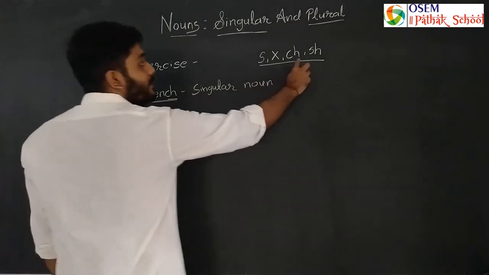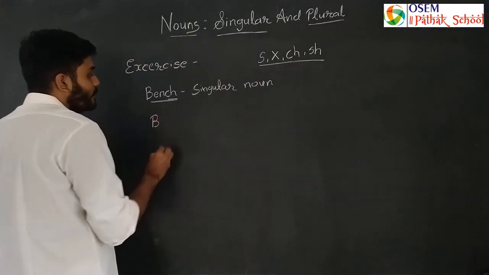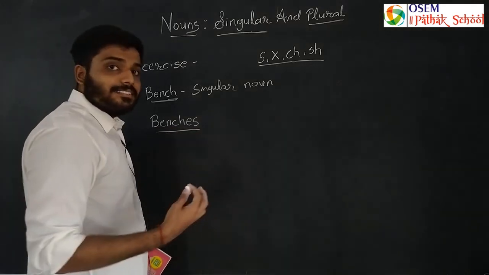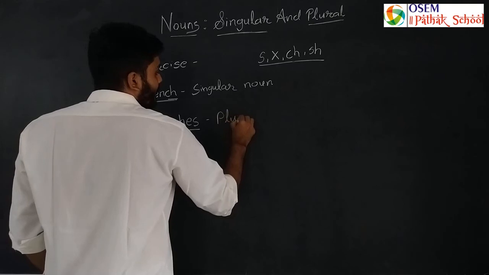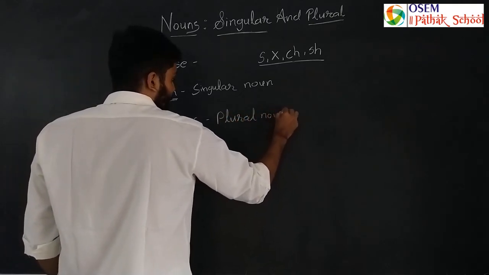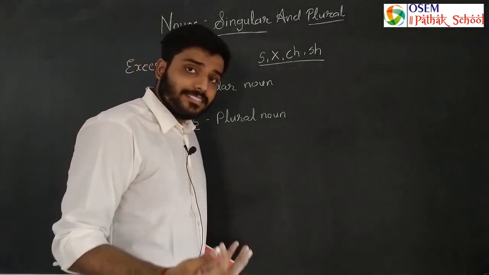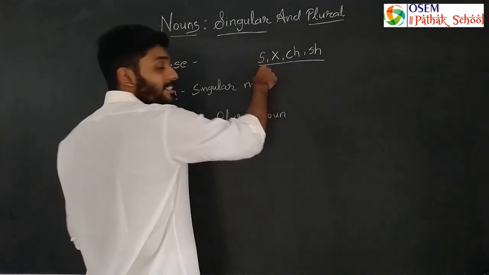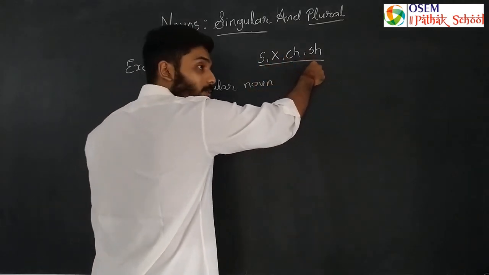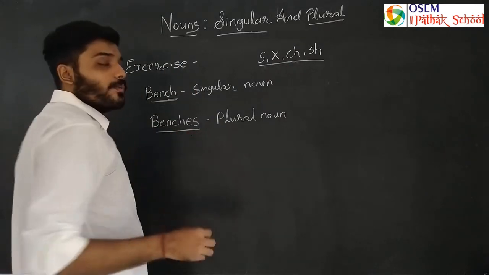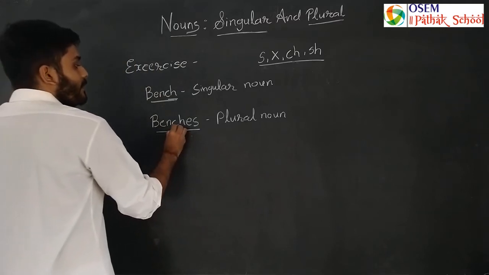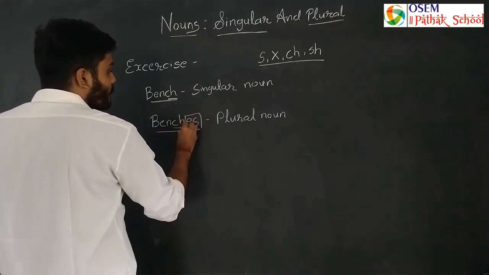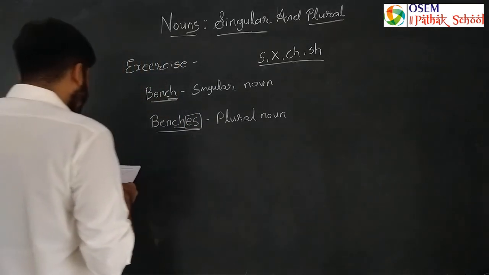So what is the spelling of this word, B E N C H, bench। So what is there at the last, CH, there is CH, right, okay। Now what you have to do here to make it plural, we have to add es, so it turned benches, so it became plural noun। Now why we added es here only, because as I said here, whenever the word ends with S X C H और SH हो, तो हमको क्या करना है, we have to add ES only, सिर्फ ES ऐड करना है वर्ड के लास्ट में। यहाँ पे लास्ट वर्ड एंड कैसे होता है, CH से, तो हमने क्या किया, benches, we added ES into the word to make it plural noun। अब दूसरा वर्ड देखते हैं,